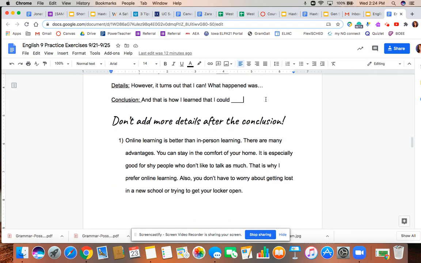Down in the middle of page 3, you will see our rule. Our rule is this: don't add more details after the conclusion. Your conclusion should be the very last sentence. So we took a look at this paragraph in groups. While I read this paragraph out loud to you, see if you can pick out which sentence is the conclusion. Which sentence should be the last sentence of this paragraph?